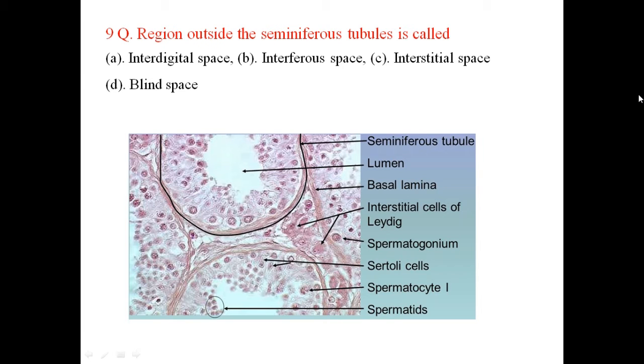A region outside the seminiferous tubules is called as, you can see that in between the seminiferous tubules there is a space, that is called the interstitial space. Within the space the Leydig cells are present, which are capable of producing testosterone.